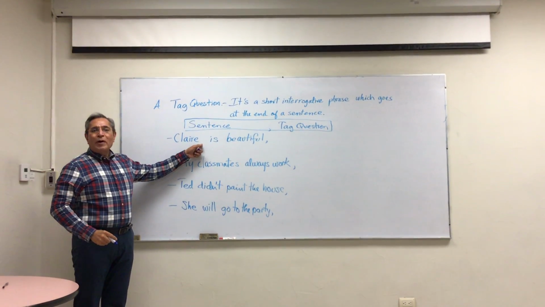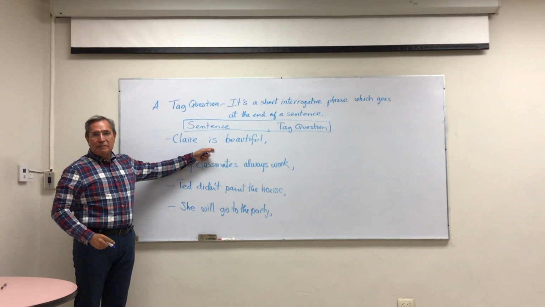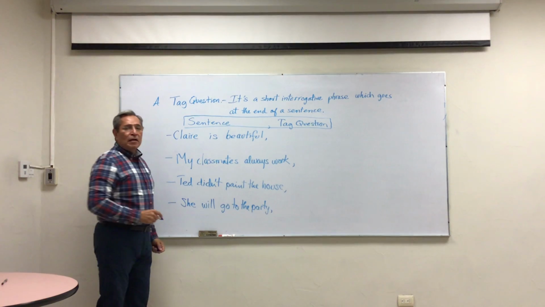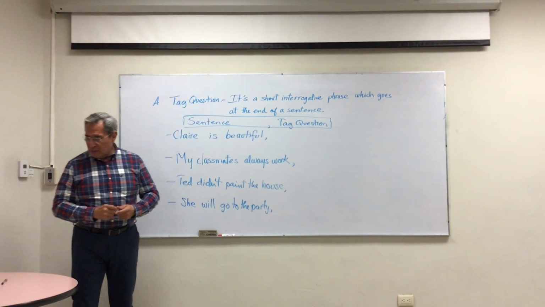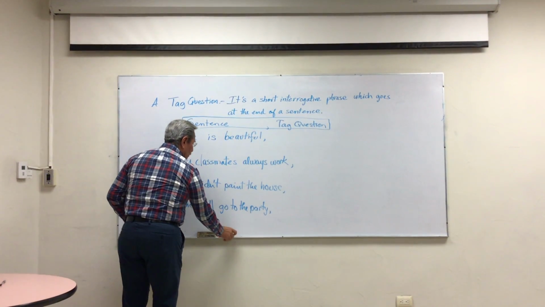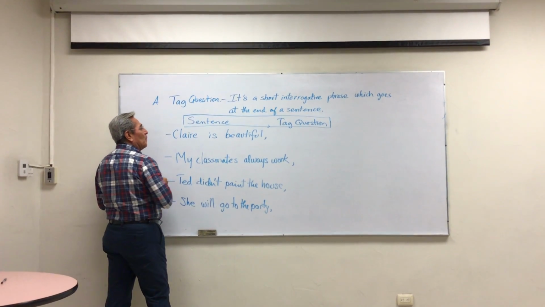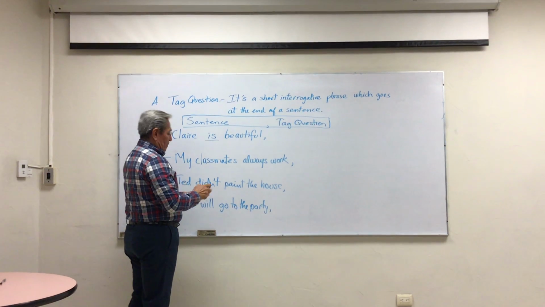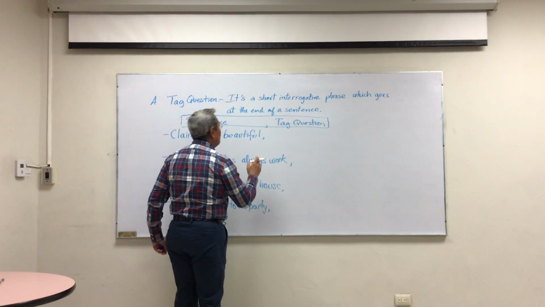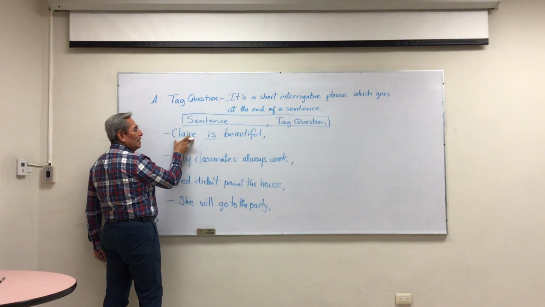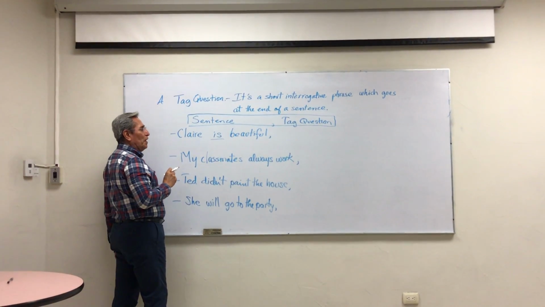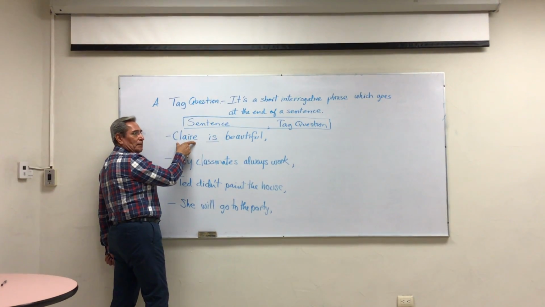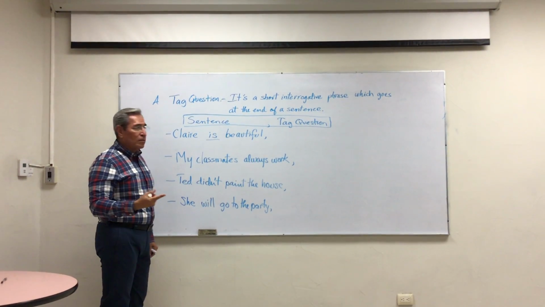Well, when the sentence is affirmative, as you see in the first example, the tag question must be negative. So, as you see, the verb we have in the first example is be, and it's in affirmative way. The tag question has to be used with the subject and the verb be, but in the tag question we never use people's names. We have to use the pronouns, okay?